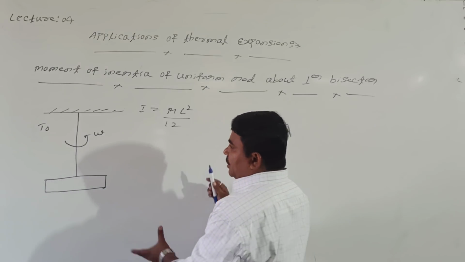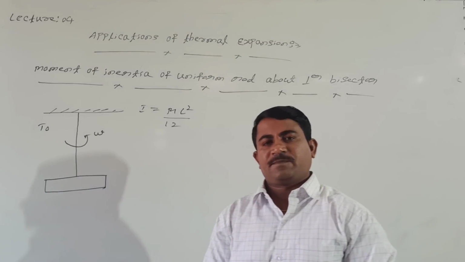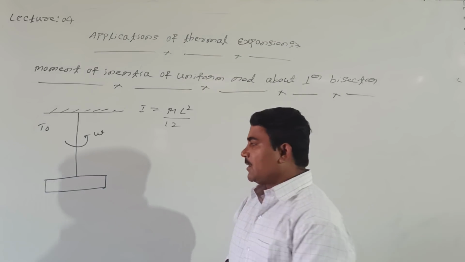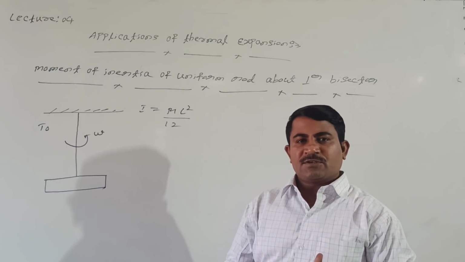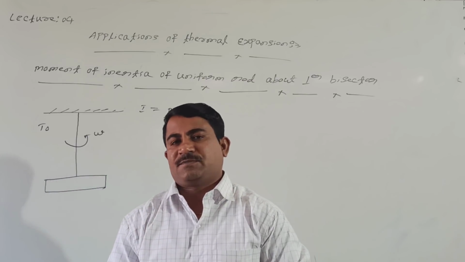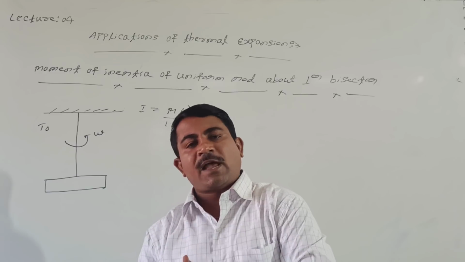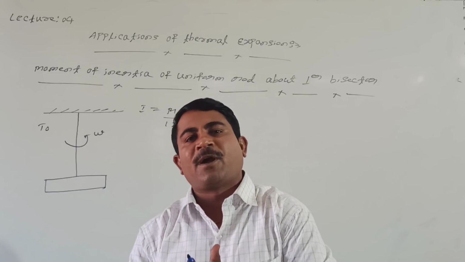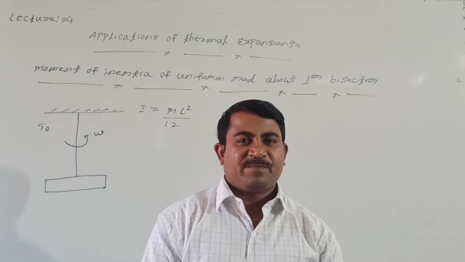Now, when the temperature of this uniform rod increases, definitely its length may change. Whenever the length changes, its angular speed also changes and its moment of inertia also changes. Our concept is to discuss the angular speed and moment of inertia after increasing the temperature of this uniform rod.